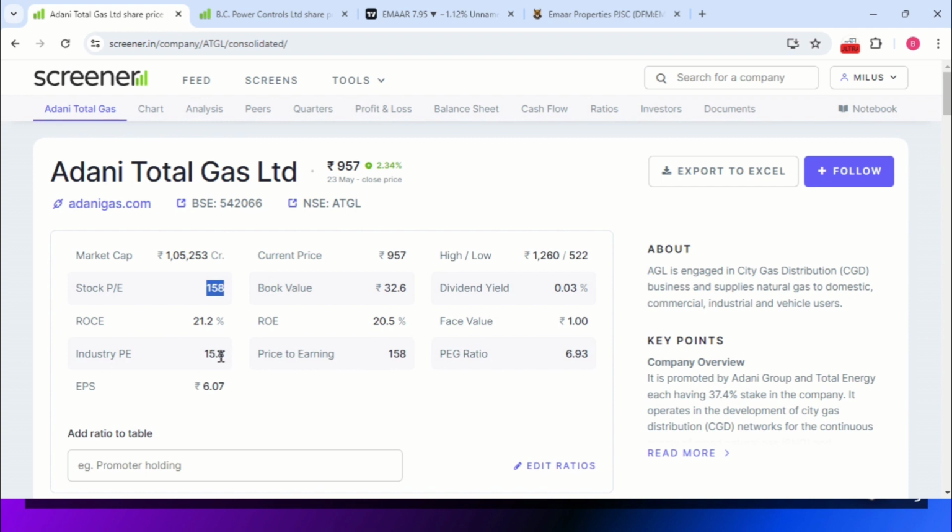Suppose from here it's 15.8 and from here it's 14, in a sense it will be undervalued. For undervalued, in a sense, you can purchase the stock. That is the decision you have to make in terms of PE. And in terms of EPS, what you need to do is check that the EPS is positive or higher compared with the previous quarter, almost 25% higher.